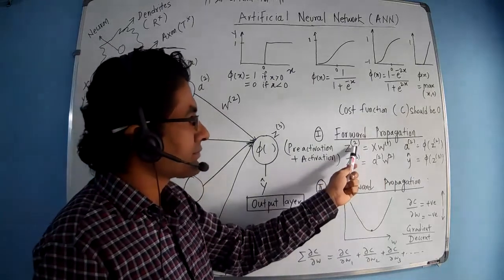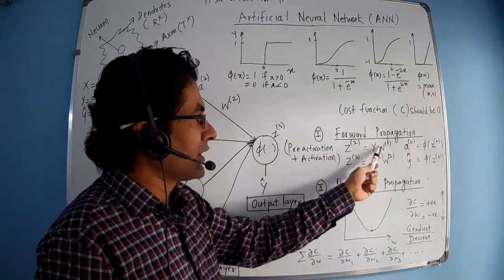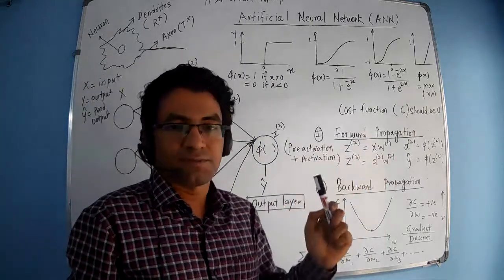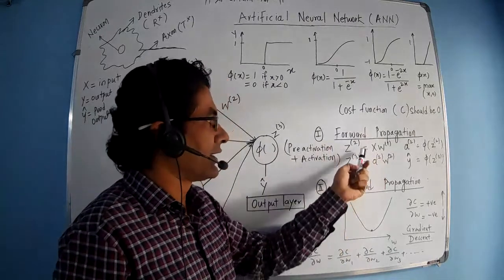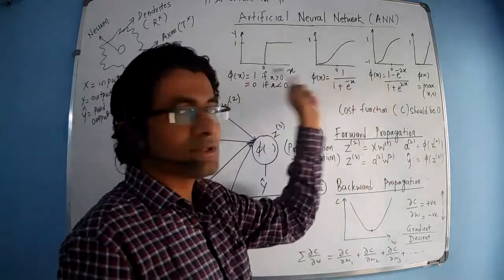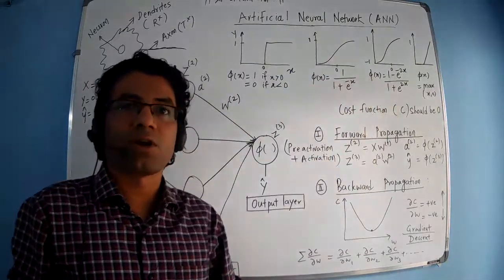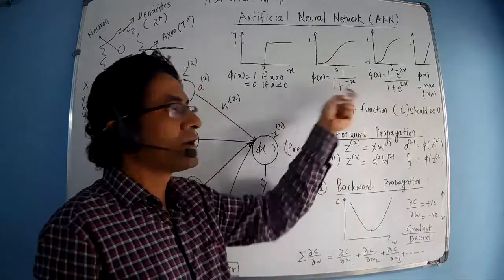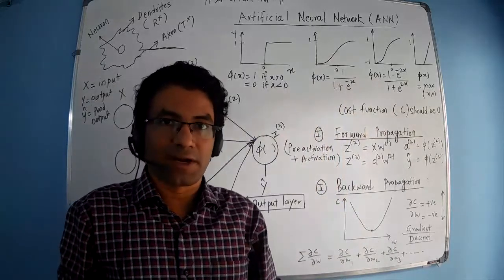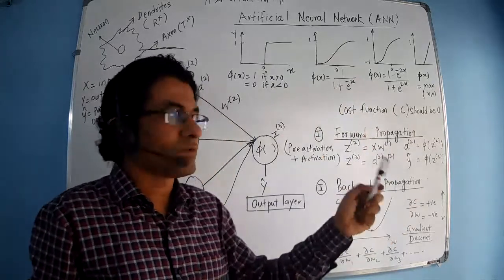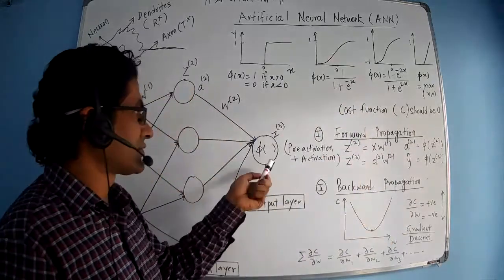It will multiply these two to produce Z. This is called pre-activation. And next is the activation. In the activation part, we have to use any one of these activation functions. Depending on the complexity of your problem or application, you have to use any one of these activation functions to activate it. So this is just a product, but we need to activate, and for that we require the activation function. So I have written phi.